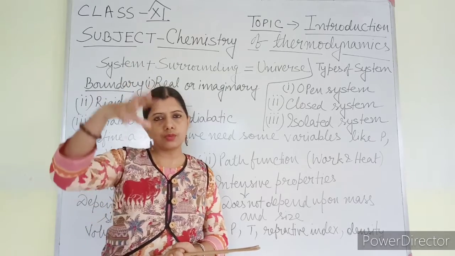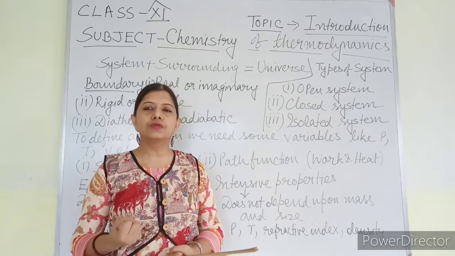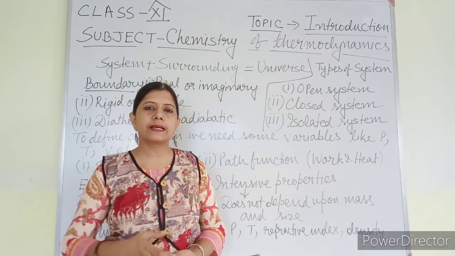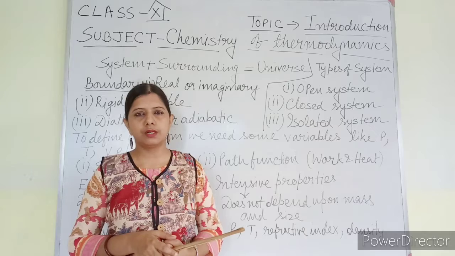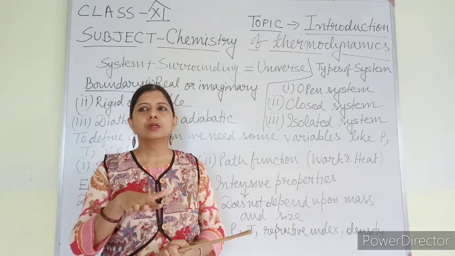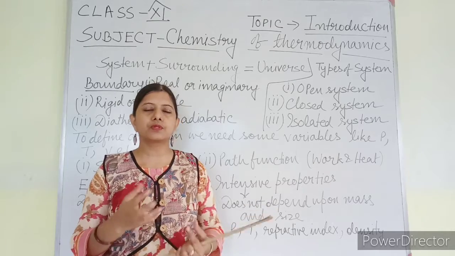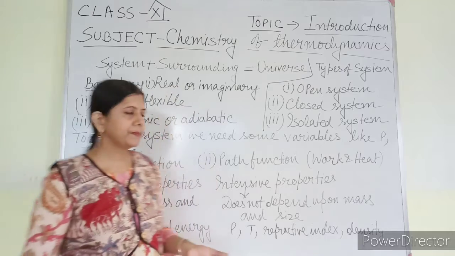container and over which a piston is there. So piston can be moved inward and it can be moved outward. So that is a flexible boundary. The piston is going to make a flexible boundary. A sponge, if I make a container lid made up of sponge or something else, so it will make a flexible boundary.